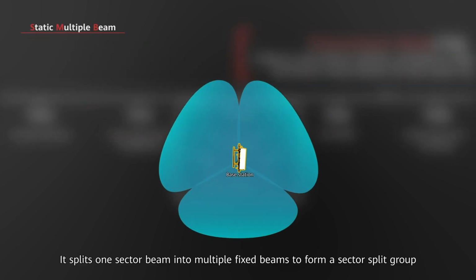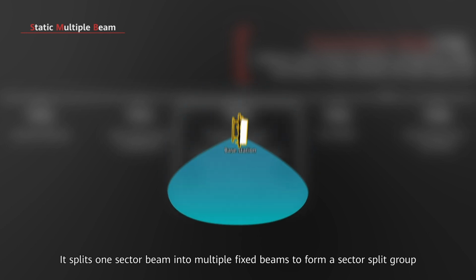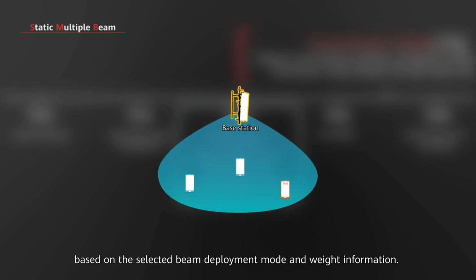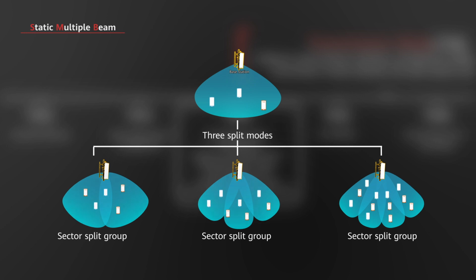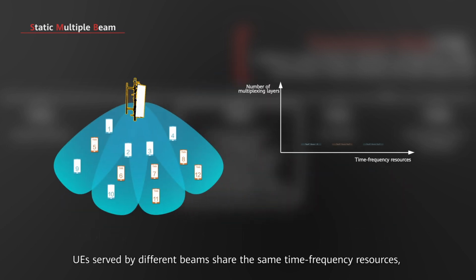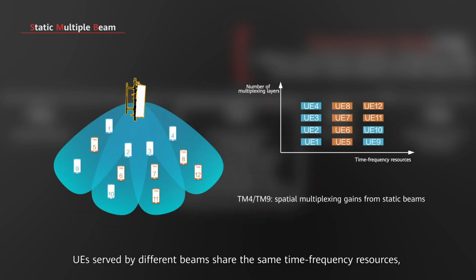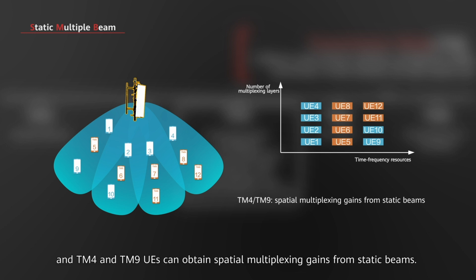It splits one sector beam into multiple fixed beams to form a sector split group based on the selected beam deployment mode and weight information. UEs served by different beams share the same time-frequency resources, and TM4 and TM9 UEs can obtain spatial multiplexing gains from static beams. In SMB mode, however, TM9 UEs cannot use CSI-RS beams for measurement and therefore cannot obtain spatial multiplexing gains from UE pairing.